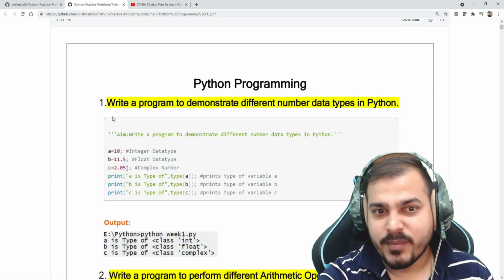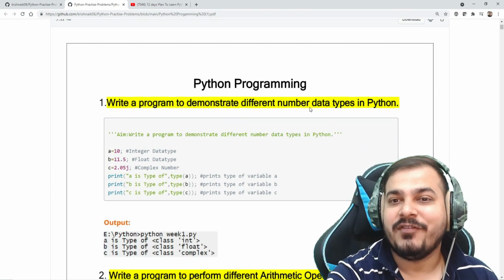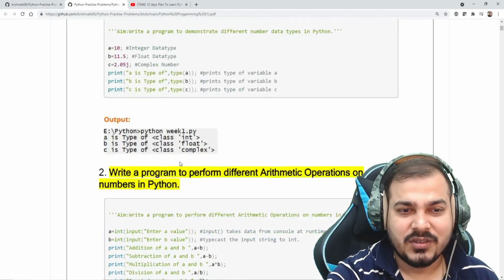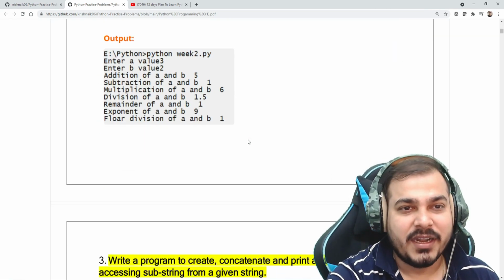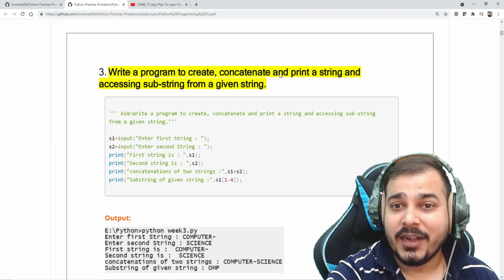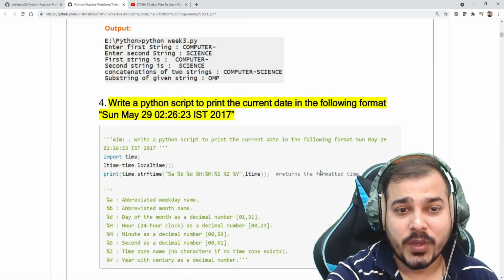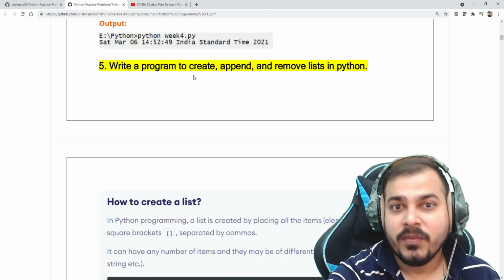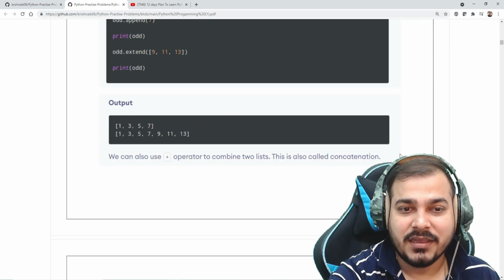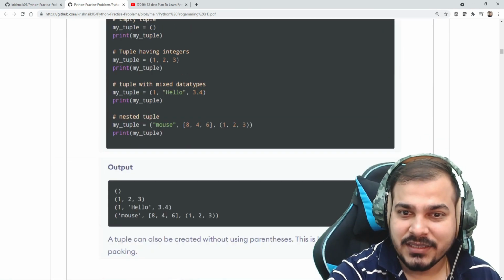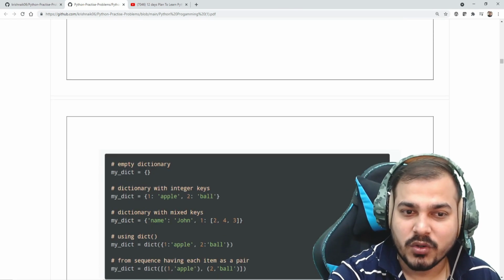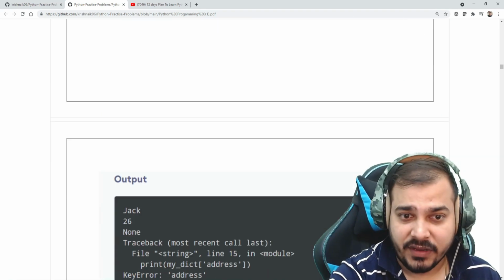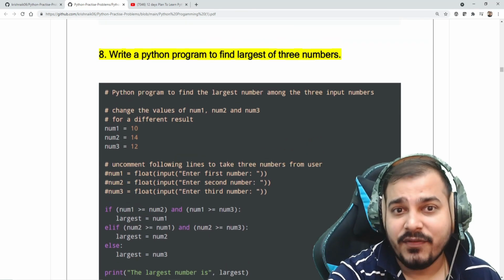Initially we go with the very basics, like write a program to demonstrate the different number data types in Python. So this is one example. Perform different arithmetic operations, create, concatenate and print a string. Now as you go ahead, you will see that the difficulty will increase. Create, append and remove a list in Python. Now if I go to the last, solution is also given. First of all, you really need to try from your side.